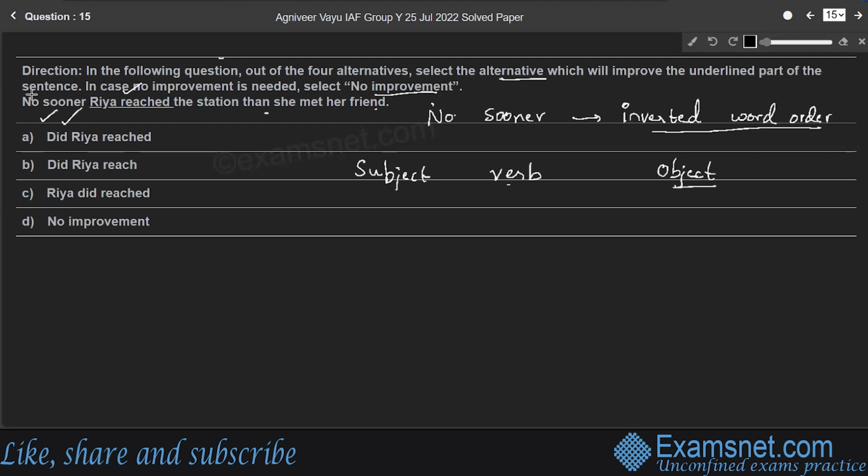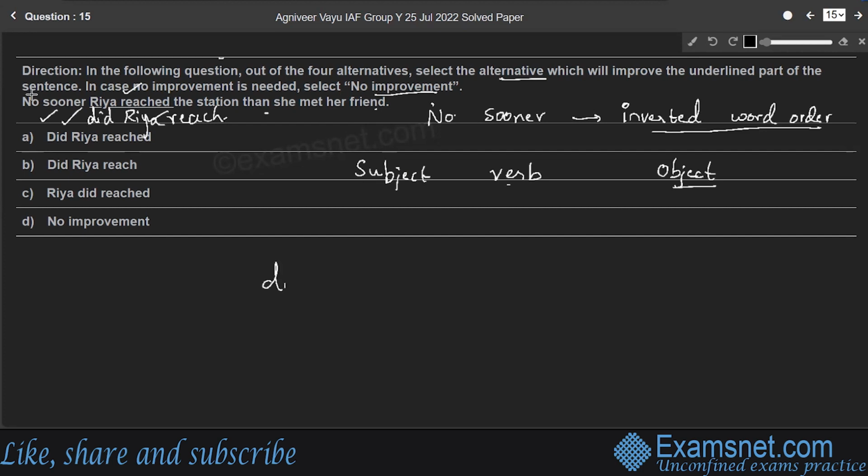So in this case, we use a verb which is called auxiliary verb. Therefore, the format of the sentence becomes no sooner did Ria reach. Did Ria reach? So this format is called auxiliary verb format, right?